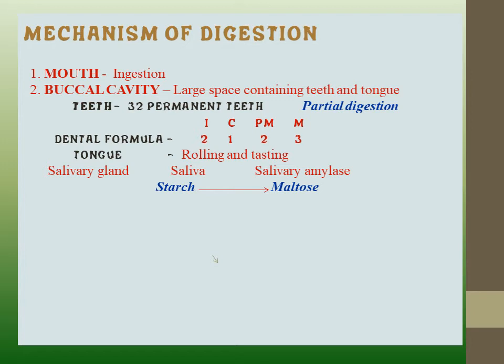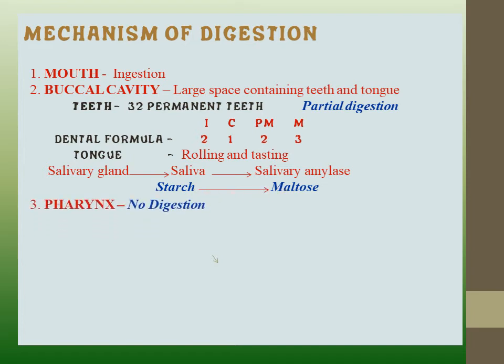Now what is the function of this salivary amylase? It is responsible for conversion of starch into maltose. So whatever food you have taken, out of that food, starch is converted into maltose.